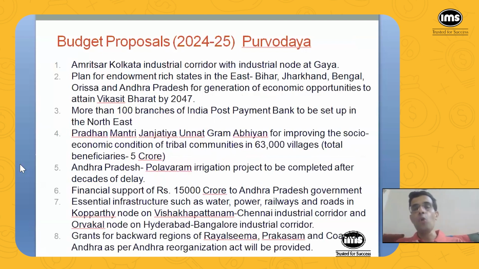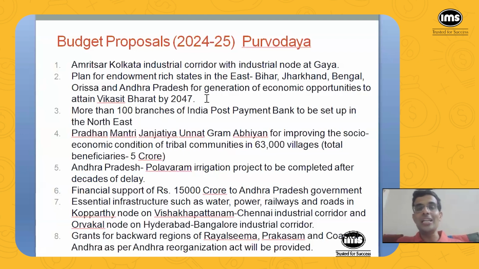Then this is where Purvodaya, this is where the things become more interesting. Now, there is a lot of emphasis on Bihar and Andhra Pradesh. And obviously, political undertones to that are not hidden for the simple reason that government depends on the allies from Bihar and Andhra Pradesh for survival. Yeah? So, Amritsar Kolkata Industrial Corridor will be built, with industrial node at Gaya in Bihar. And then plan for endowment-rich states in East, that is Bihar, Jharkhand, Bengal, Orissa, Andhra Pradesh, for generation of economic opportunities to attain Vikasit Bharat by 2047.